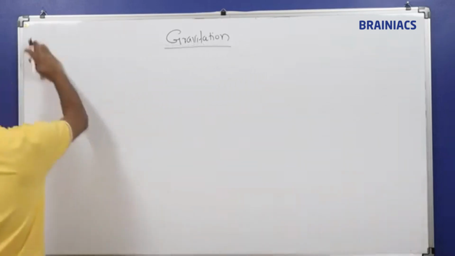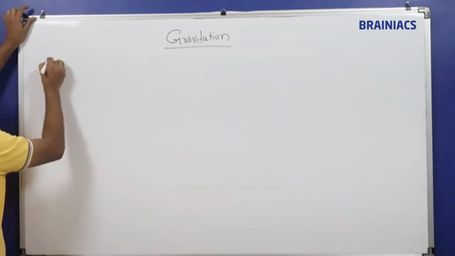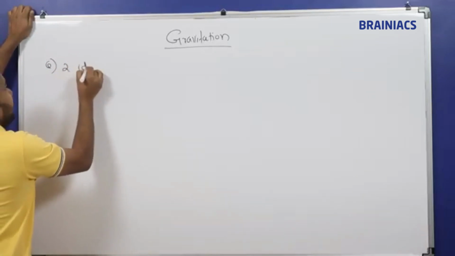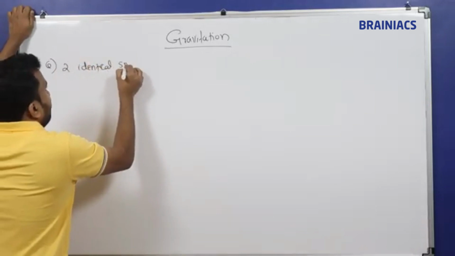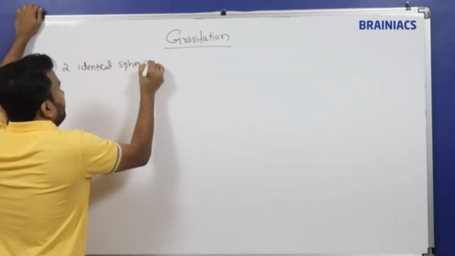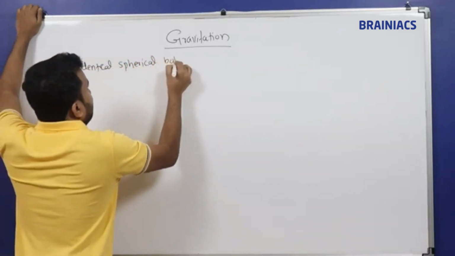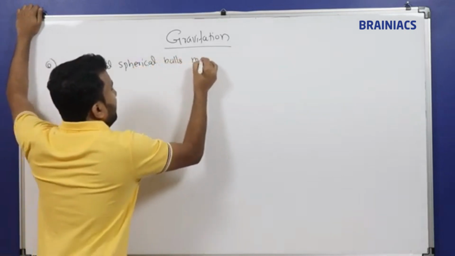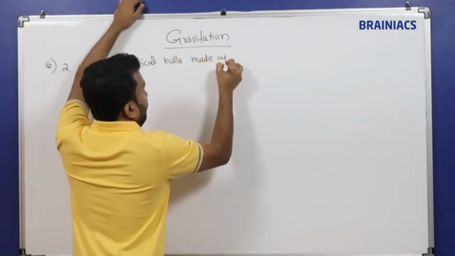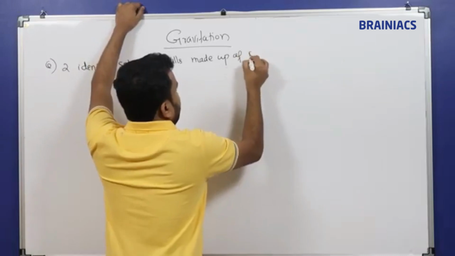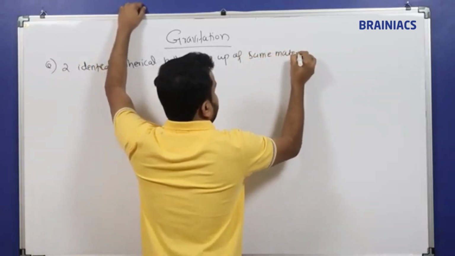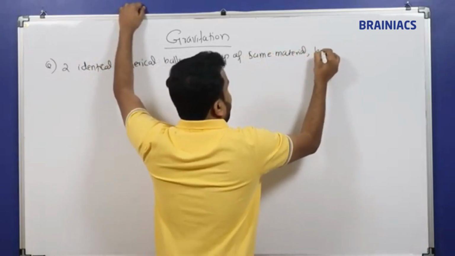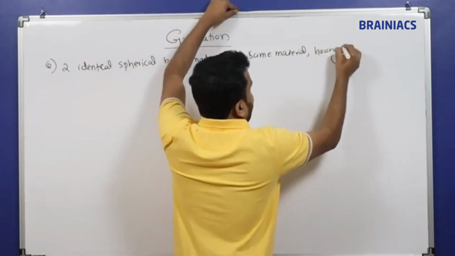So you can write down the one question. Two identical spherical balls, you can write the question along with me. Two identical spherical balls made up of the same material, having the radius r.